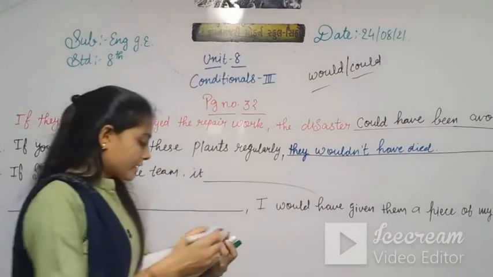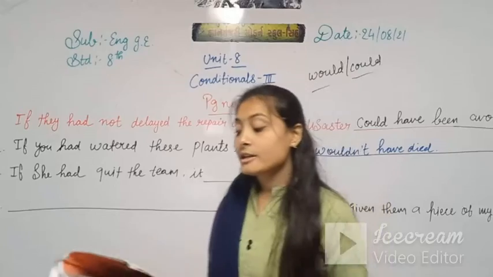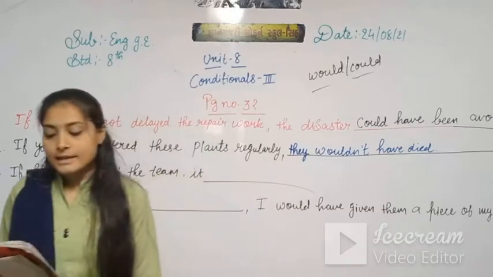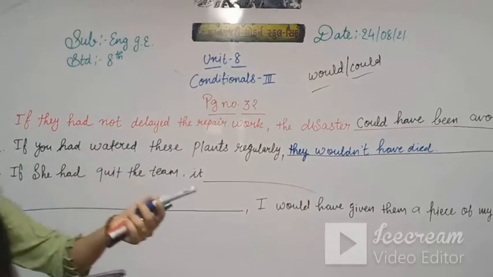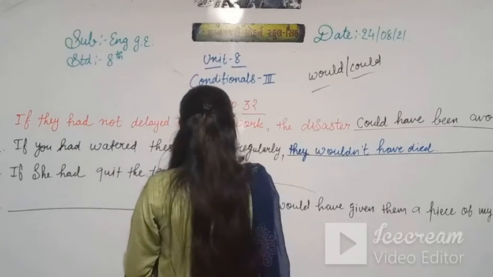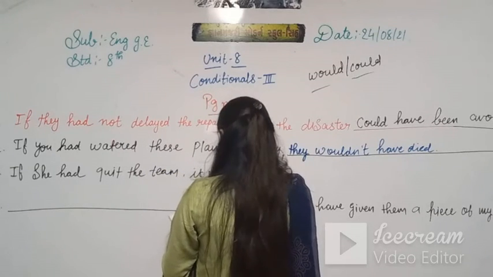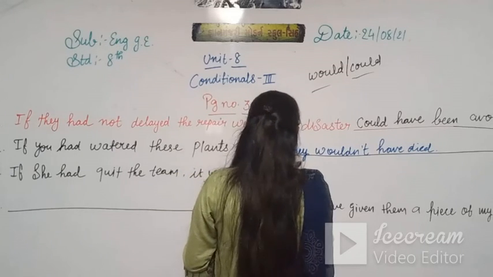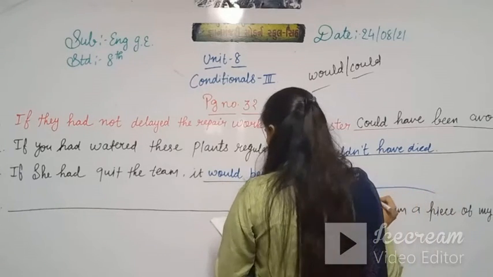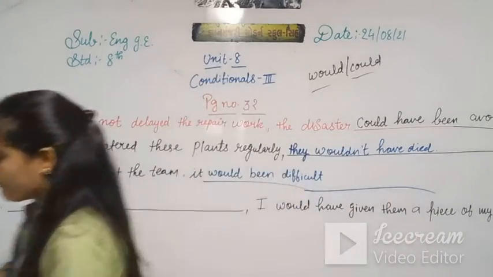If she hadn't quit the team, it would be difficult to find a replacement. So if she had quit the team, it blank. Now as per the above sentence, here we have to make a sentence. So here what do we write? It would have been difficult. See in the above sentence that is given, here you have to put have. Would have been.